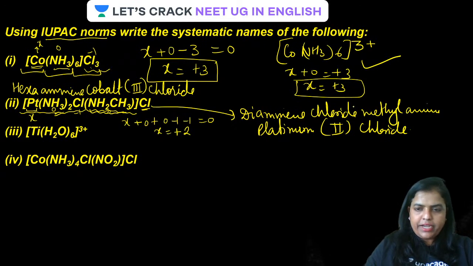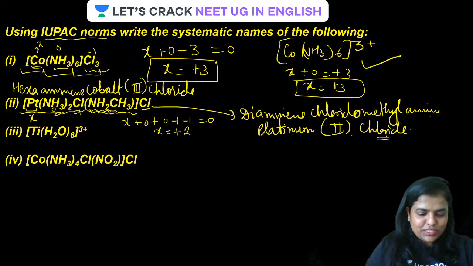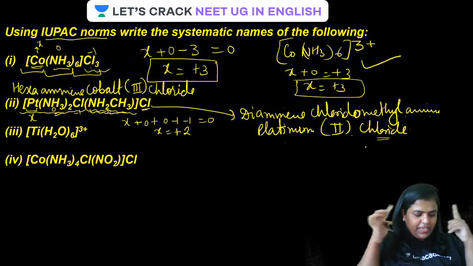This will be what? Chlorido. Diamine chlorido methylamine platinum 2 chloride. Remember guys, this chlorido, the Cl, is present inside the coordination sphere, whereas this Cl is present outside the coordination sphere. I hope you are straight away getting it here.